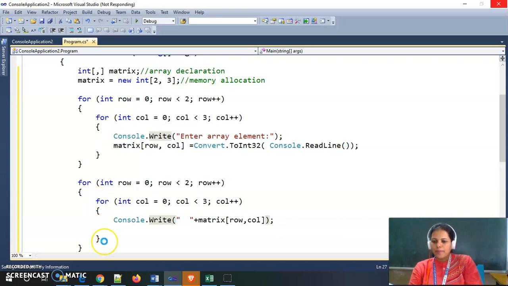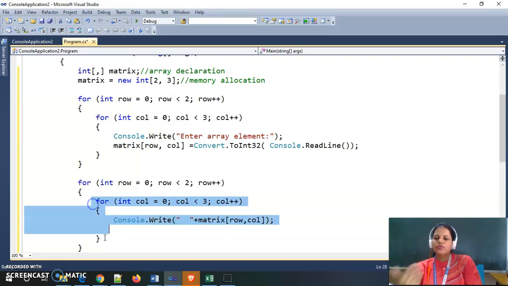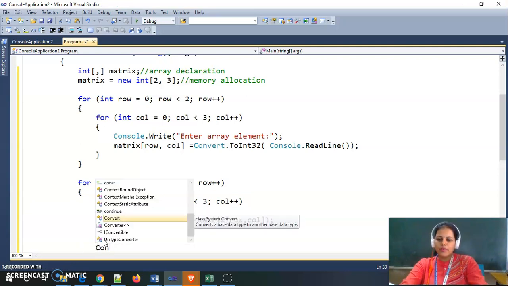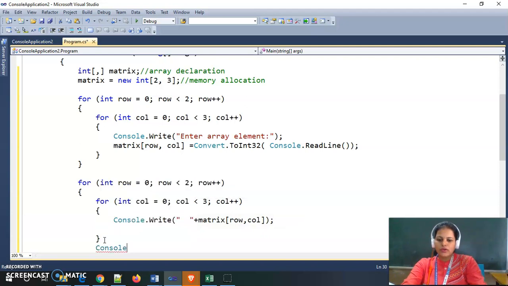After termination of this for loop I need to go to the next line. So I am giving here Console.WriteLine only to go to the next line.